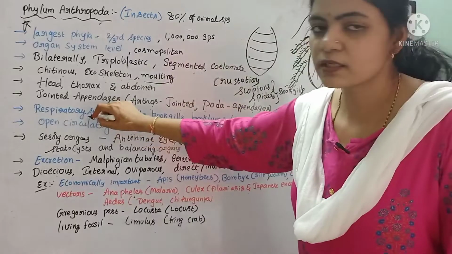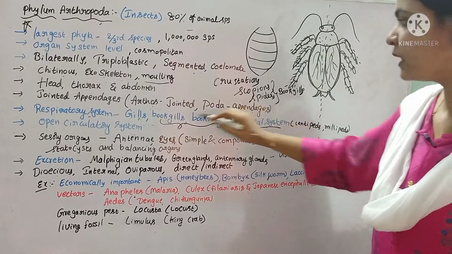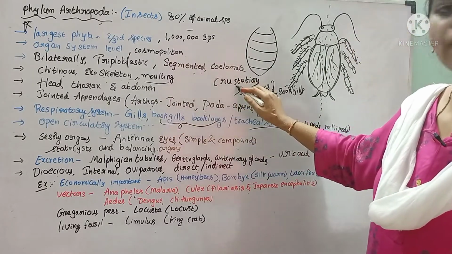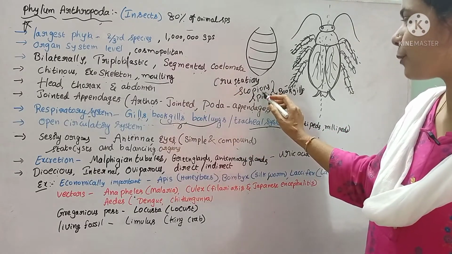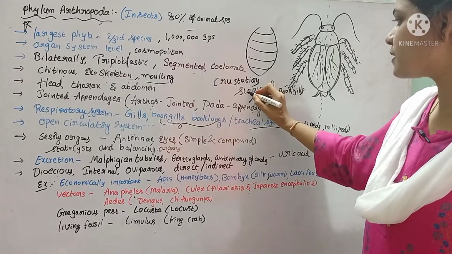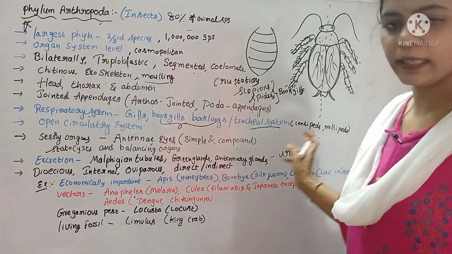Okay, the respiratory system consists of gills, book lungs and tracheal system. The gills are the respiratory organs of crustaceans. Book gills and book lungs are present in scorpions and spiders. And the tracheal system is seen in centipedes and millipedes.